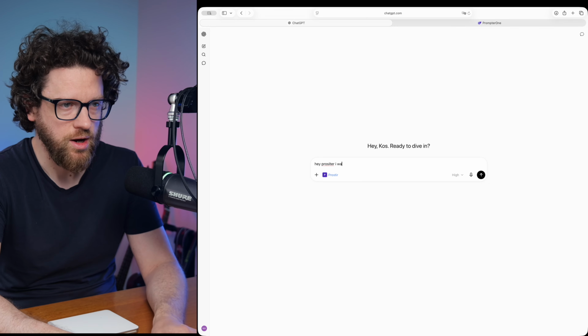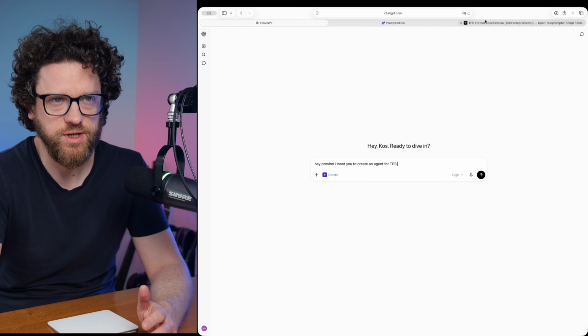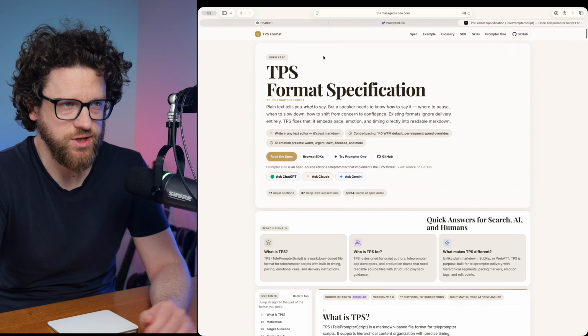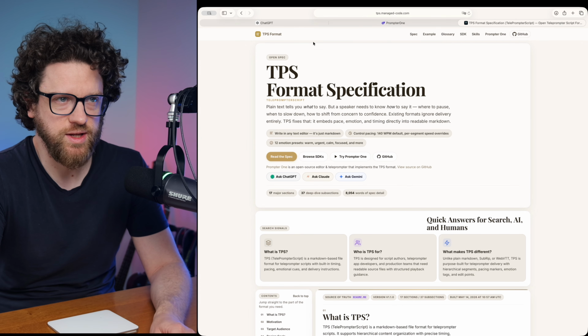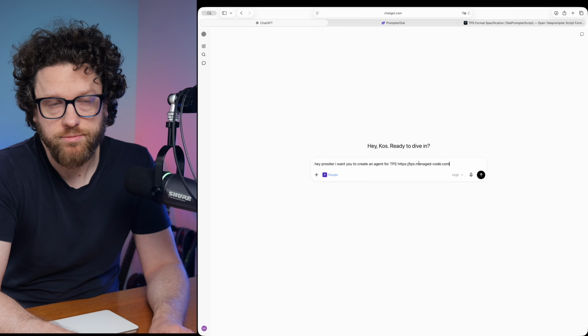Hey Prostir, I want you to create an agent for TPS, and there is an entire website with specification. So we're going to copy paste that, go here for TPS format, right?